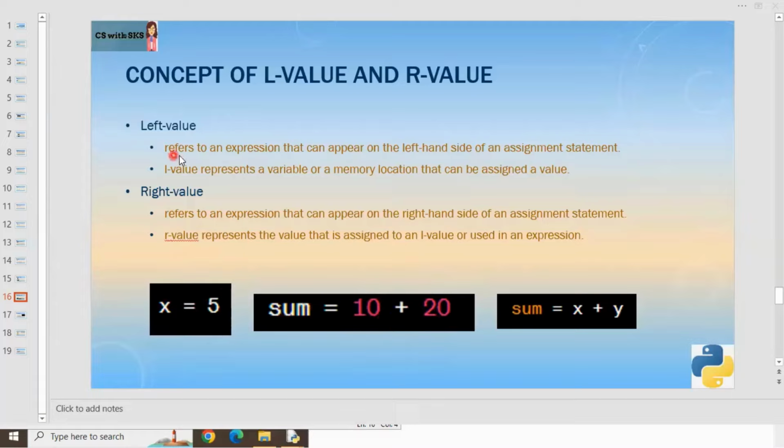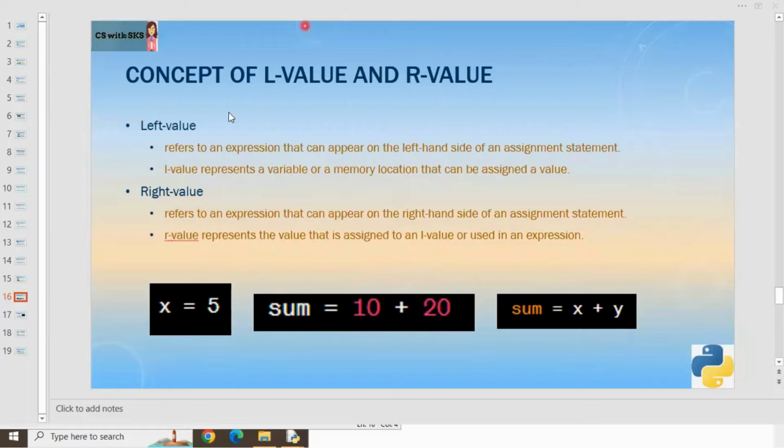So L value, left value, refers to an expression that can appear on the left hand side of an assignment statement. L value represents a variable or a memory location that can be assigned a value. However, R value refers to an expression that can appear on the right hand side of an assignment statement. And R value represents the value that is assigned to the L value or used in an expression. So as you can see, on the left side we can have variables, and on the right side we can have a constant value or some expression using constants or variables.